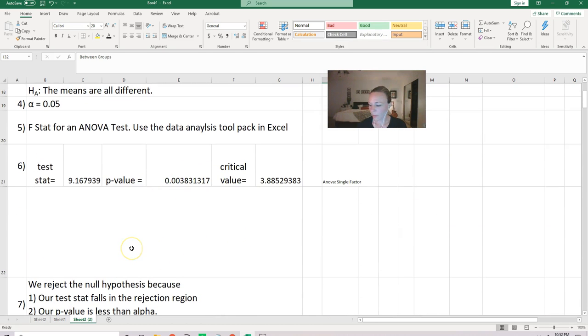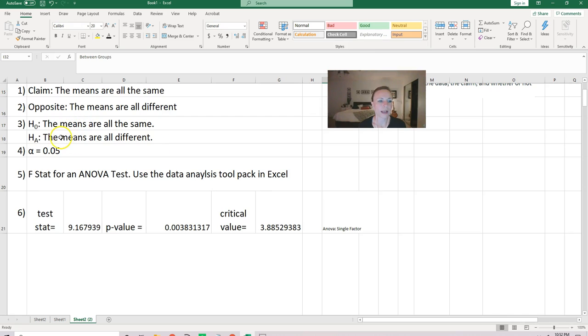Okay, so now what about our, can't think of the word, the rejection region. We usually tell what tail we have from the alternative hypothesis, but as I said, it's in words now. Usually it's in math, and the math symbols tell us whether we have a right tail, a left tail, or two tails, and this one is not. So how do we know if we're right-tailed, left-tailed, or two-tailed? That goes back to the equations and the way we're calculating the F statistic. If you go back and watch the video on goodness of fit, I explained there why goodness of fit tests are always the same and always right-tailed, and this is going to follow the same logic.